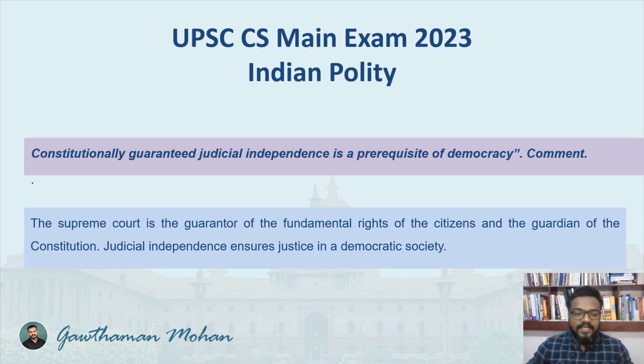So the question is, the constitutionally guaranteed judicial independence is a prerequisite of democracy. Comment. That's a statement. Constitutionally guaranteed judicial independence. So what is this judicial independence becoming more important here? That is a key word here. And is it a prerequisite of democracy? That's a question, and you need to comment on this. Absolutely, you can have your own opinions and viewpoints regarding this, but you should be able to justify those viewpoints.